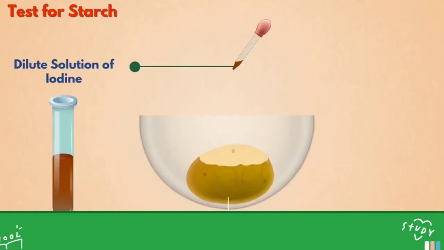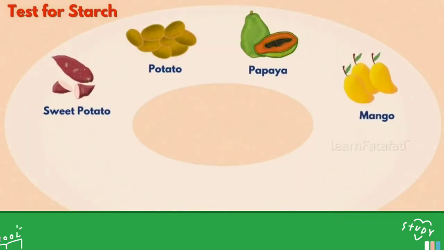With the help of a dropper, we will pour the dilute solution of iodine on the potato. We will observe that the part will turn into bluish black color. And this will indicate the presence of starch in that particular food. We will get starch from sweet potato, papaya, mango, etc.